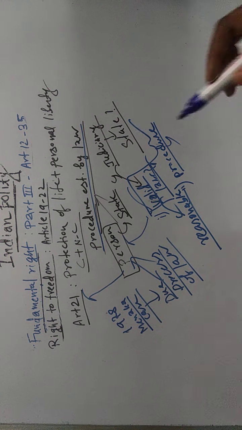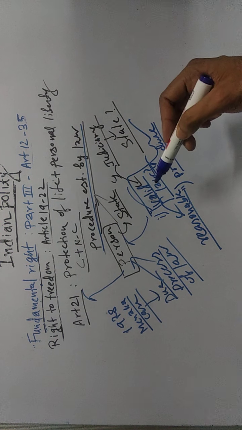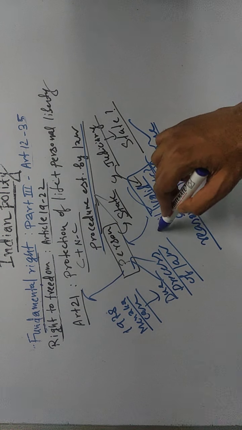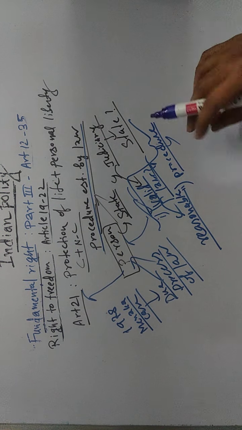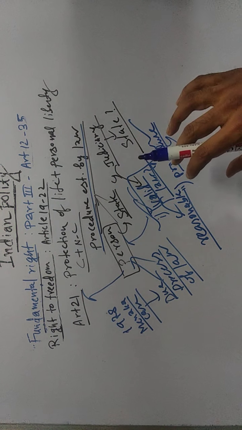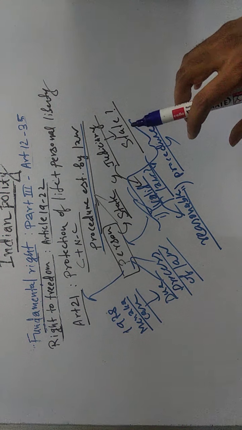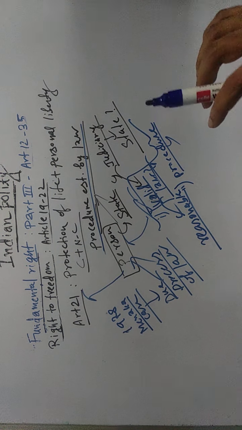Earlier the judiciary was asking, is there a valid law under which this person's Article 21 has been snatched? If the answer is yes, then the judiciary was asking whether the procedure mentioned in that law has been strictly followed or not.